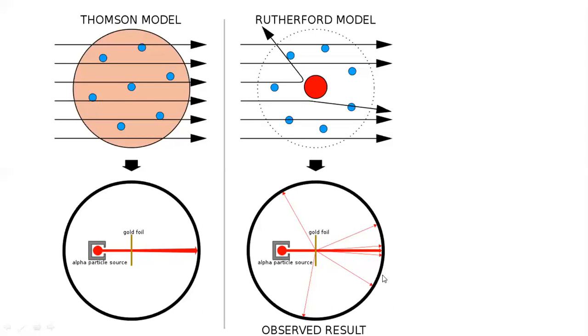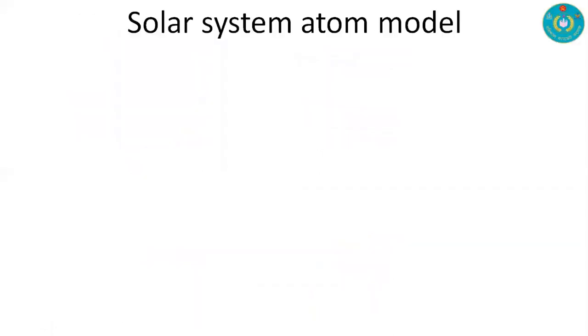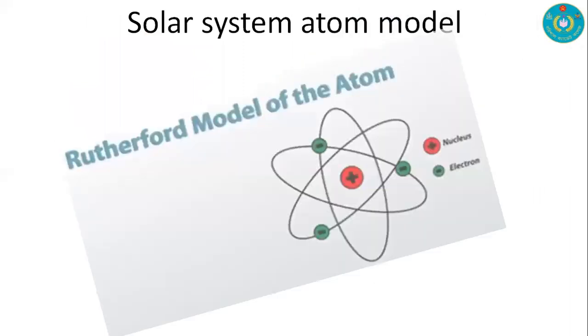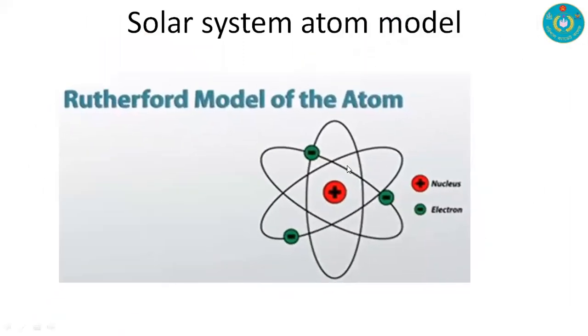With this observation, we can conclude that there is a positive charge situated in the center of the atom. And it is called the solar system atom model, because electrons are circulating around the nucleus. This is also called the solar system atom model.